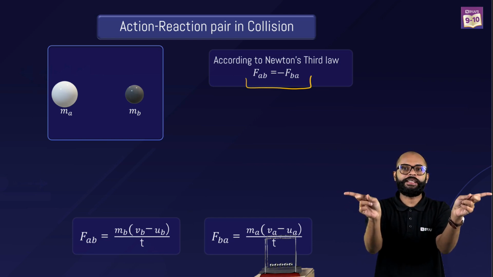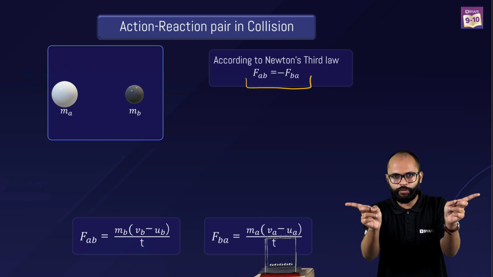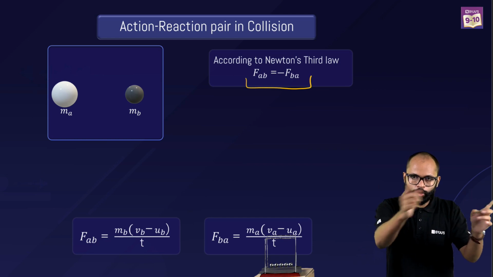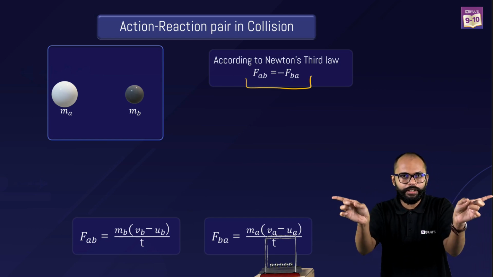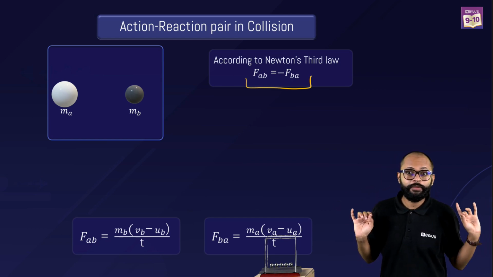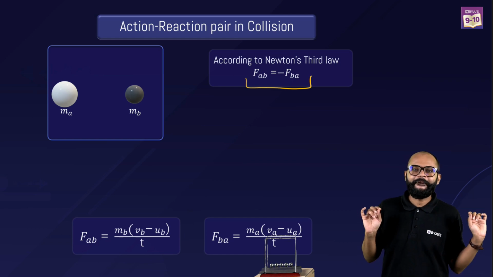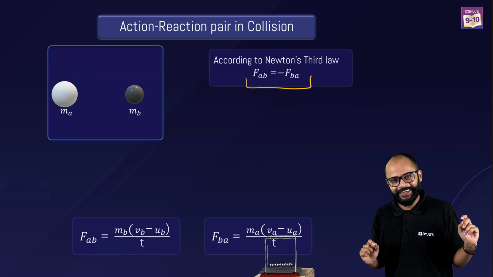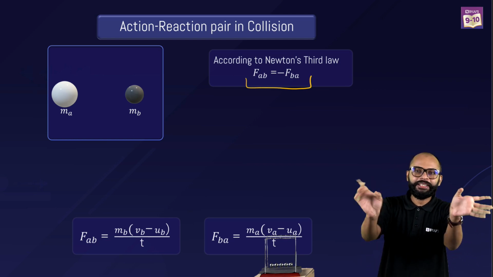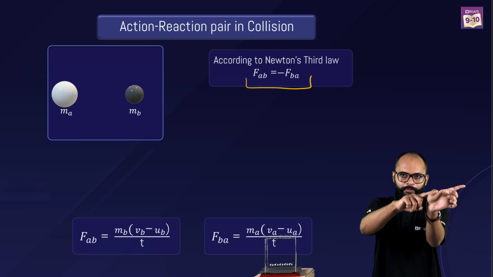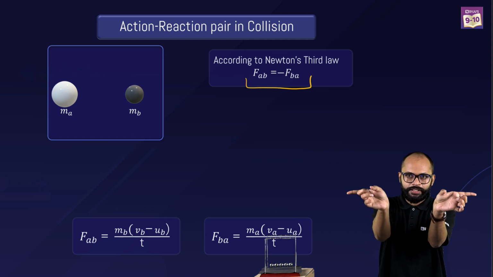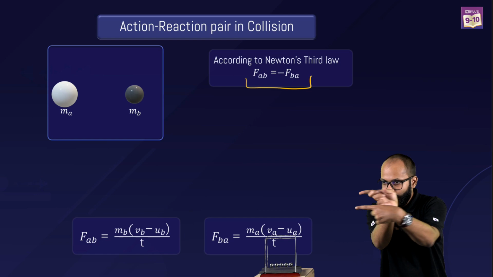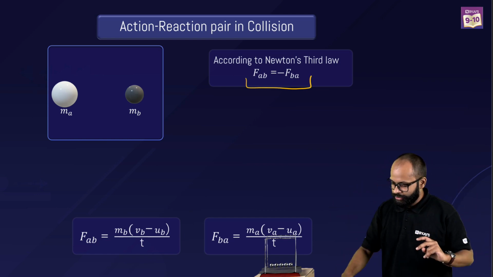Newton's third law says that both of these forces are equal in magnitude. Third law ये बोलता है ना, दोनों ने एक दूसरे पे जो फोर्स लगाया that is equal in magnitude. Yes sir, that is equal in magnitude. Okay. But they are opposite in direction, right? They are opposite in direction. Matlab, if I say force on B by A, if I do negative of this, है ना? If I do negative of this, will it become this? Now they both are equal. Correct? Understand it like this.